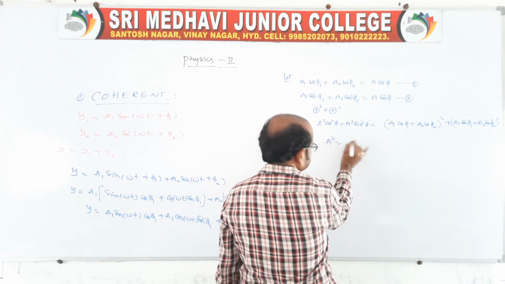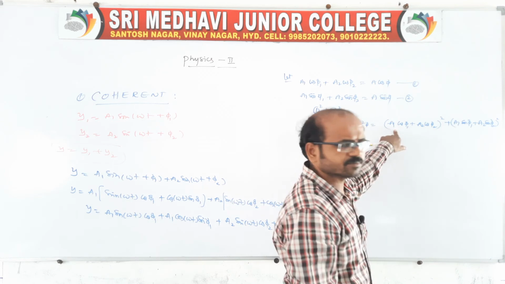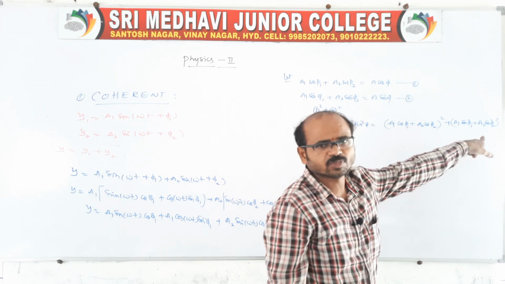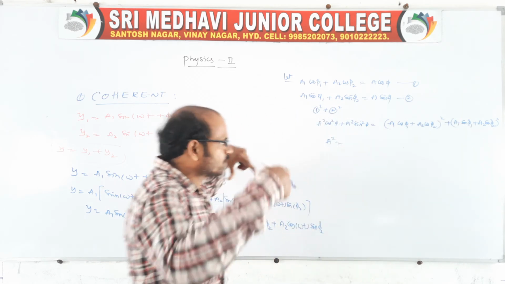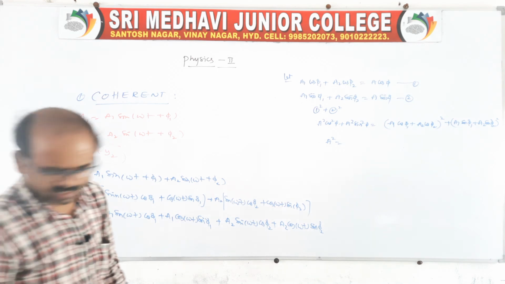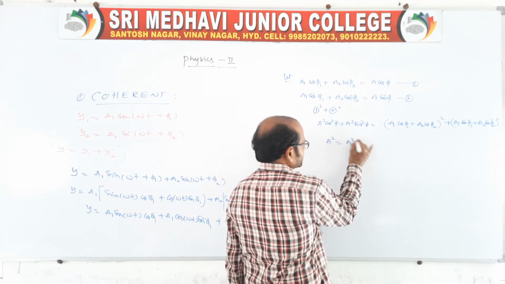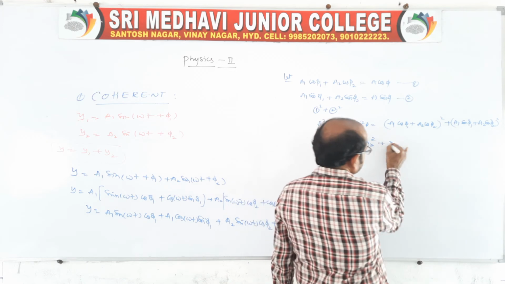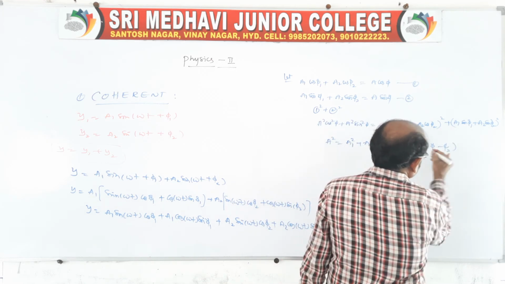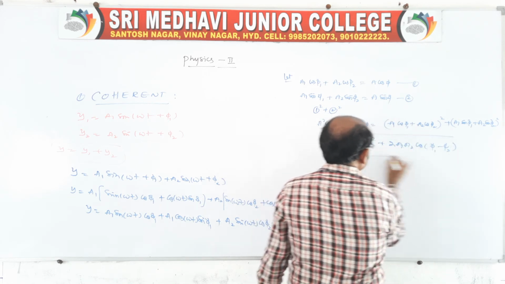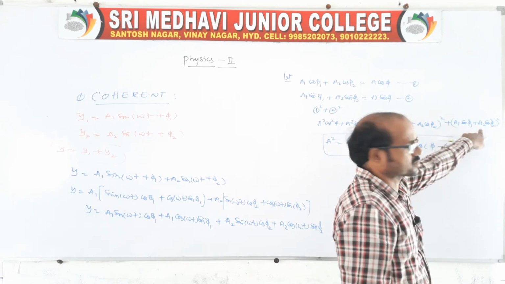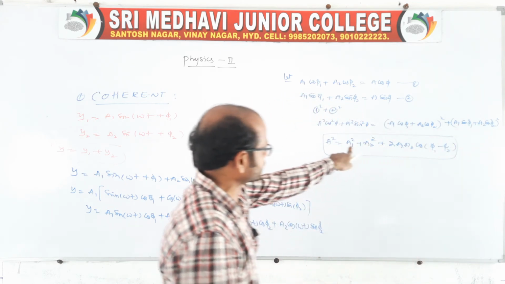So A square, after applying (a plus b) whole square to each, I am giving the direct expression: A square is equal to a1 square plus a2 square plus 2 a1 a2 cos(phi 1 minus phi 2). This is the final expression.